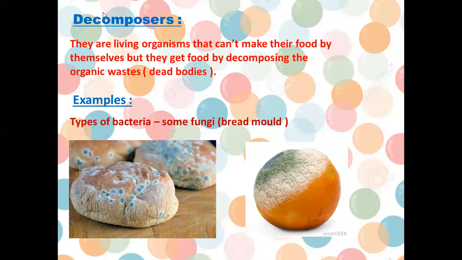Okay, so again, the decomposers are living organisms. They also can't make their food by themselves. So how do they get their food? They get their food by decomposing or feeding on organic wastes or dead bodies. Examples of them are some types of bacteria and some types of fungi, which cause the bread mold or the orange mold.